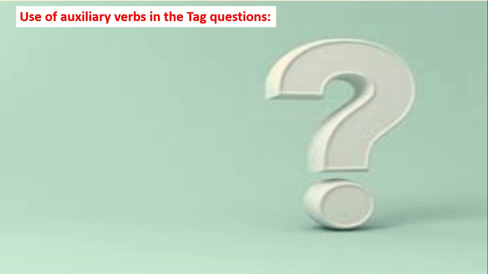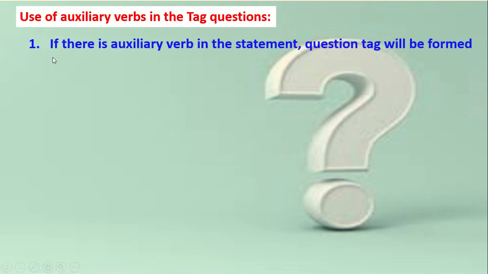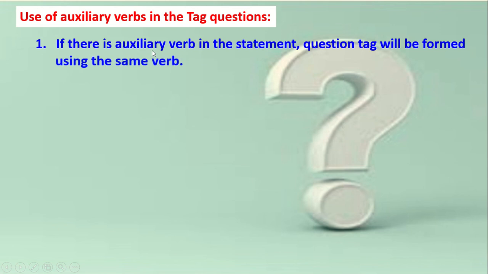If it is in the present progressive form, the tag will be with am, is, are. And if there is no auxiliary verb here, then we will use verb to do. Let's see. If there is an auxiliary verb in the statement, the question tag will be formed using the same verb. That means the auxiliary verb that is present in the statement, we will make the question tag with the same auxiliary verb. Look at the example.